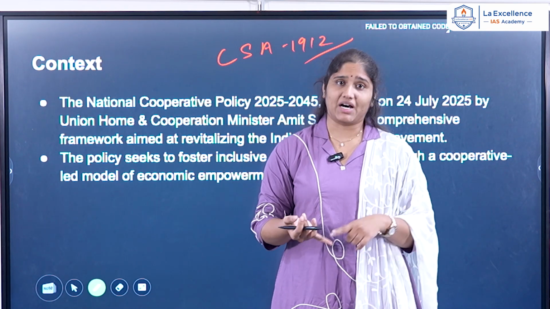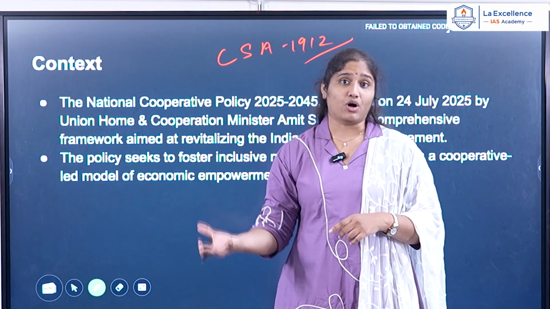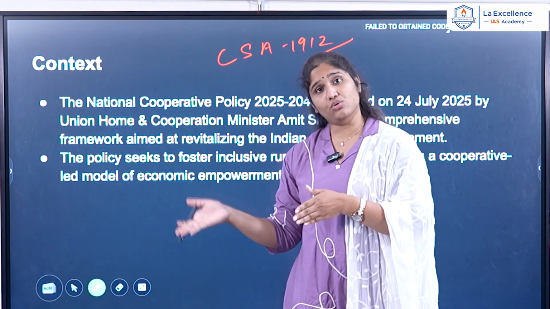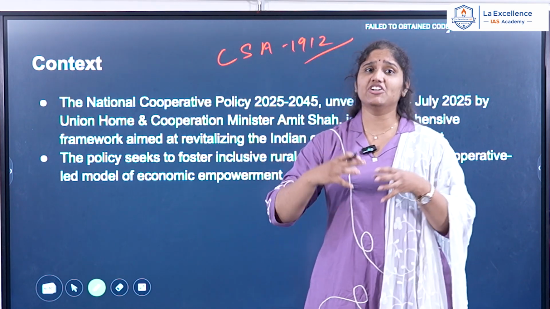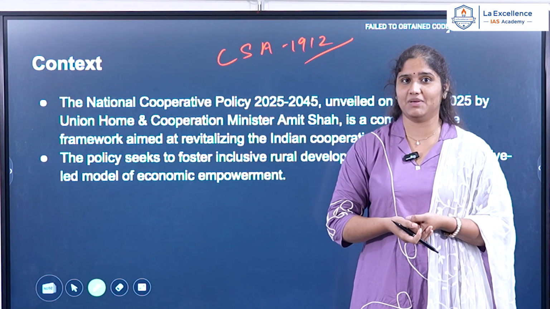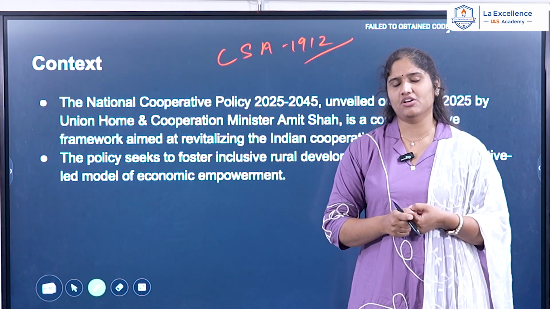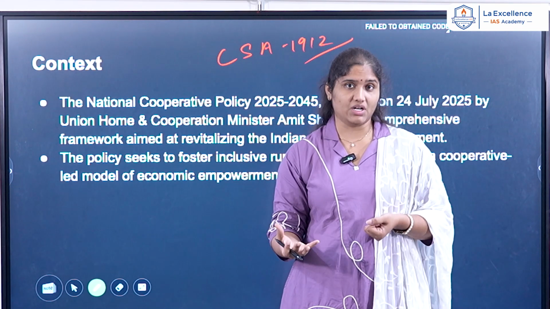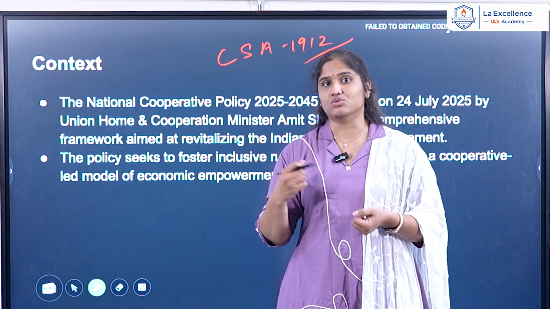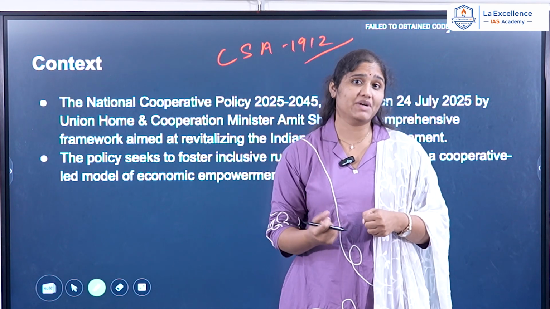For example, we have market cooperatives, product cooperatives, and credit cooperatives. We have different types of cooperative societies. Now, why are they playing an important role in the development of rural areas, including the youth and the empowerment of women?